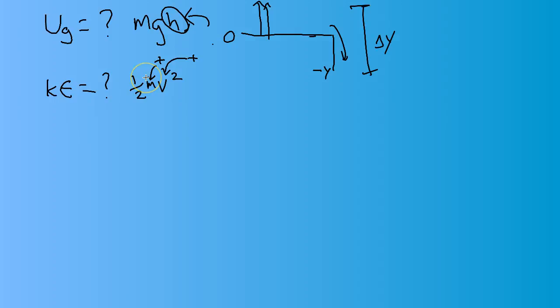So the mass has to be positive, and the velocity squared has to be positive, which means that kinetic energy is also always positive. In this video we're going to dig a little deeper into some of the applications of conservation of energy, and we're going to be focusing on closed systems. When we say a closed system, we're just saying that all the energy of the system is conserved. And so we're really just going to be going between potential energy and kinetic energy.